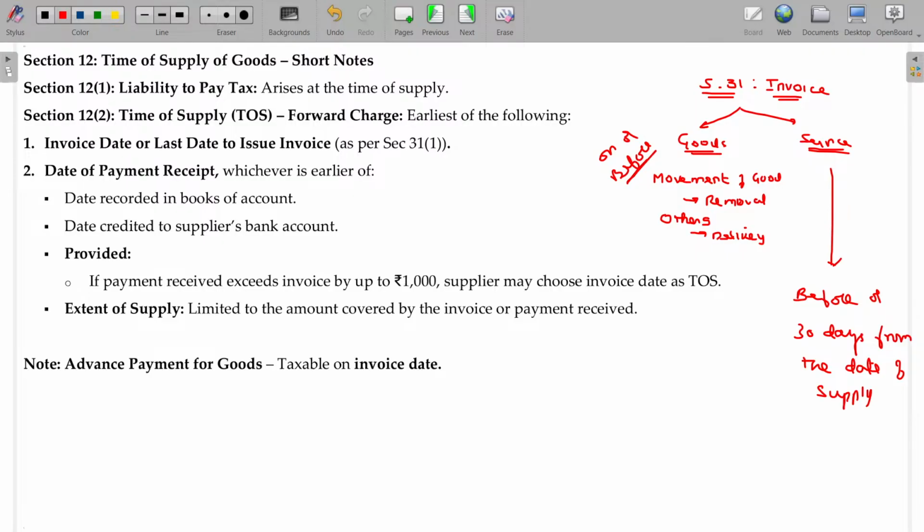But in the case of service, before the provision of supply of service or after the completion of provision of supply of service, from that date another 30 days is also there. Within the 30 days you can issue the invoice.